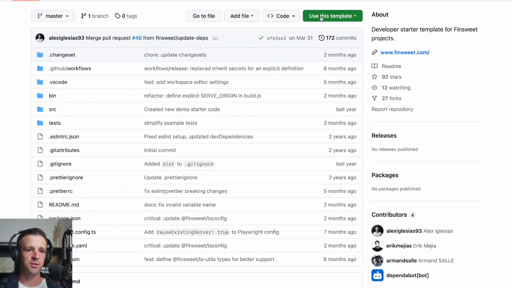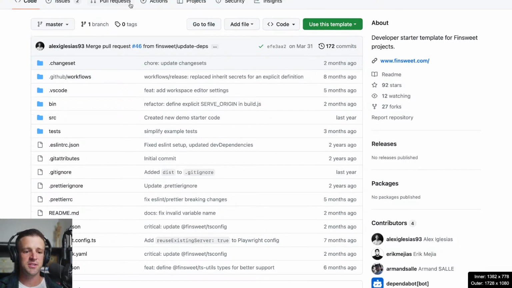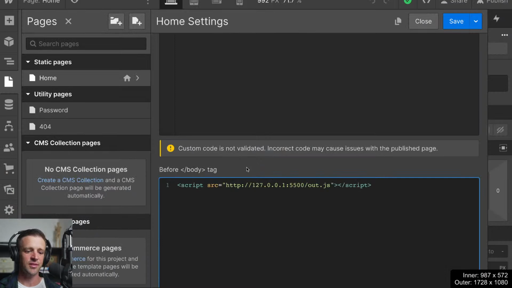I'll check the chat here real quick. I got one question. Is there a difference if you use the p5 CDN in the page settings instead of including p5 in the built code? Honestly, pretty much the same thing. The CDN is using another network request. It's going to be the same code regardless though, assuming that in both cases you are importing or fetching the minified code.